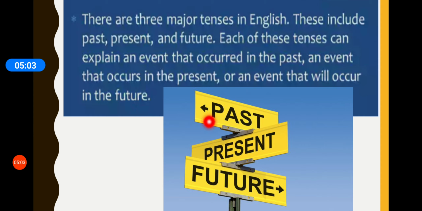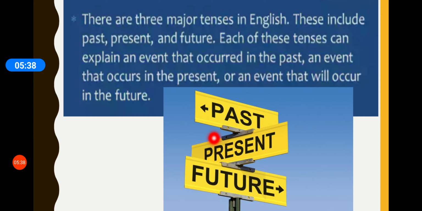Past means, children, this is a very nice sign. The signs in this signboard tell us the actual meaning of past, present and future. Can you see this arrow mark? That is pointing backwards. So past tense means something that has already taken place. Something that has already happened. Right. Present.